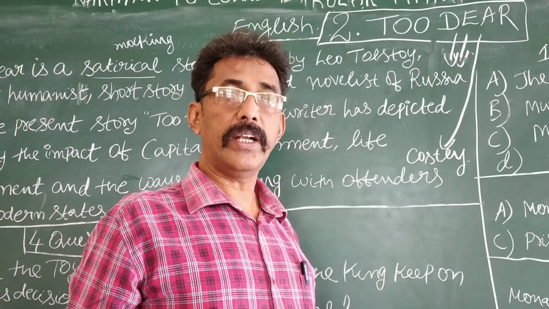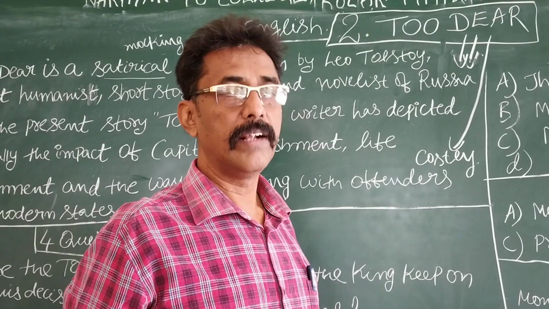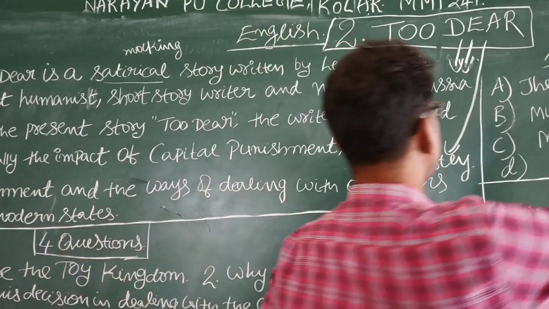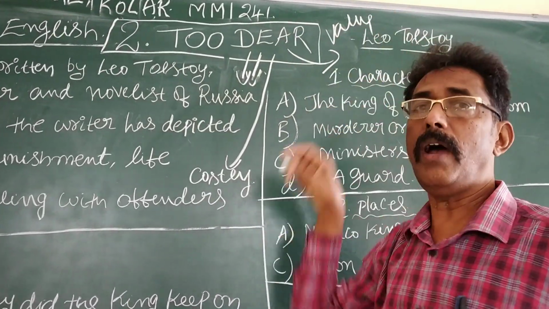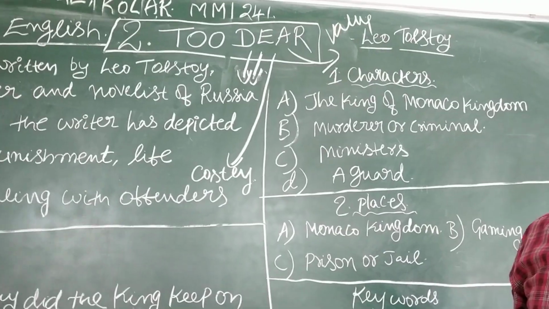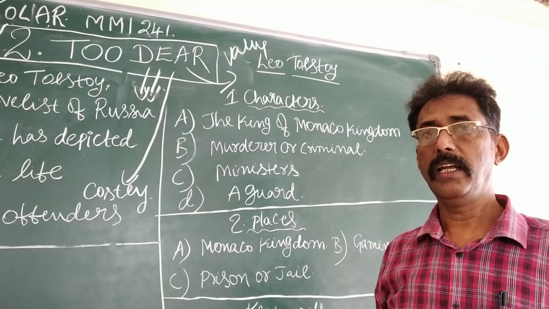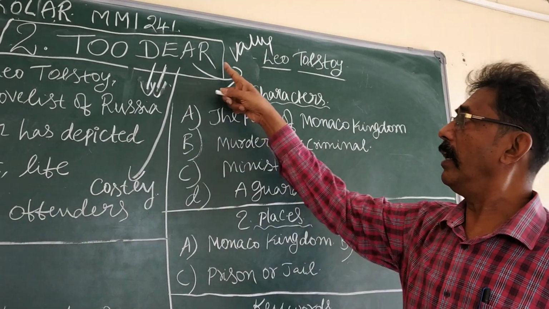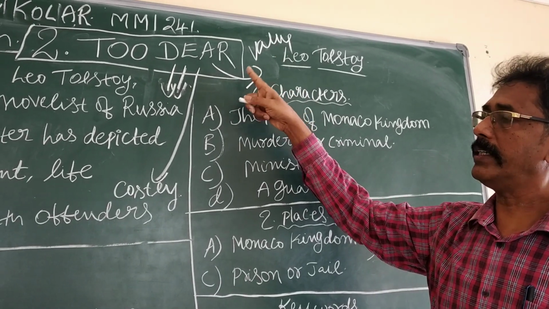To kill a murderer by the king is costly. This is the base of the story. Next, Two Dear. Another meaning is valuable. What is the meaning of valuable? Worthful, worthy. So one meaning is costly, another meaning is valuable. This is the meaning of the title.